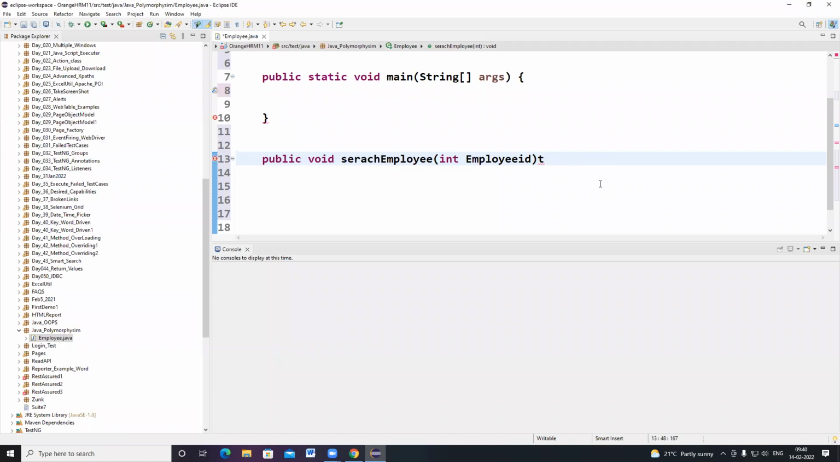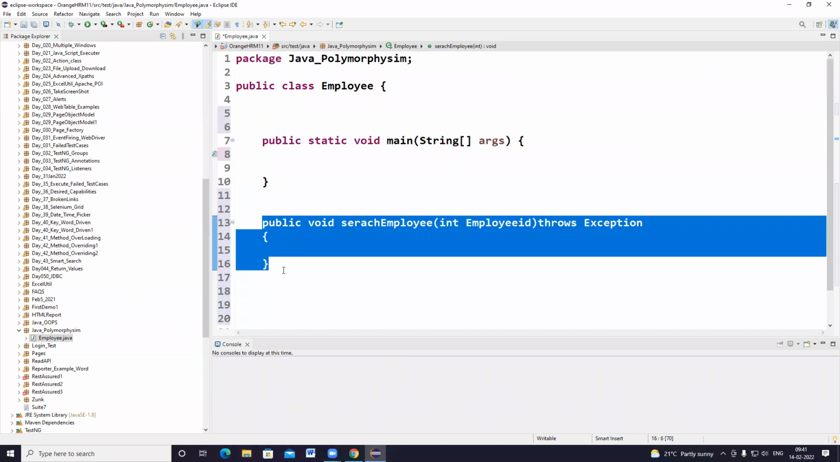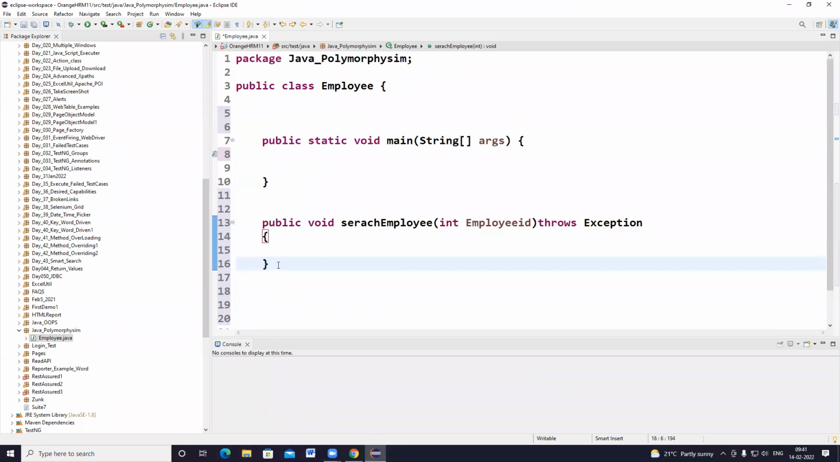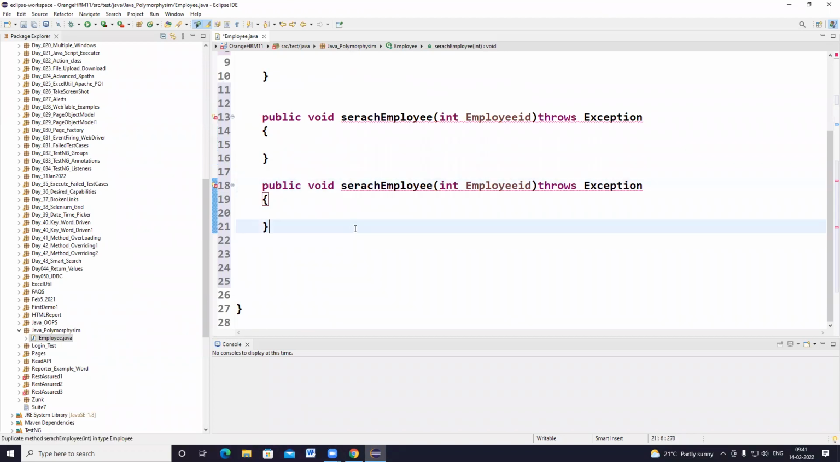So I'm writing throws Exception. Like this, we can write a method, correct? So the class contains a non-static method that I have written. Can I write the same method name one more time? No, it won't allow it. It is showing that the name already exists. See, rename the method searchEmployee. It's prompting that it's a duplicate method name; you can rename it. So polymorphism means writing the same method multiple times within the class.